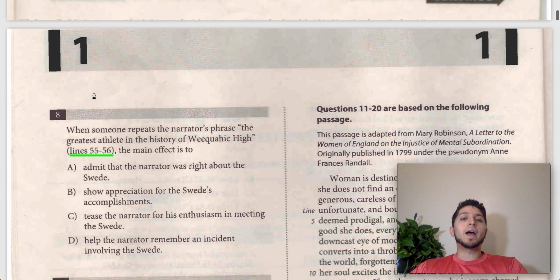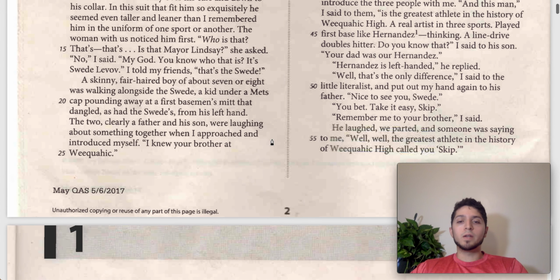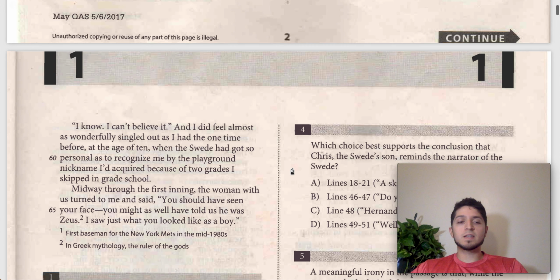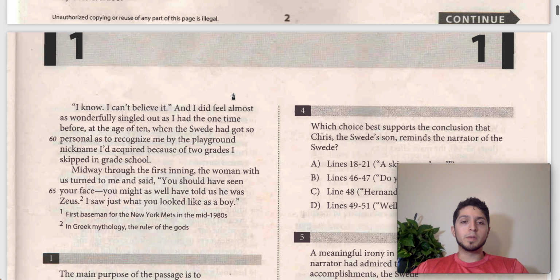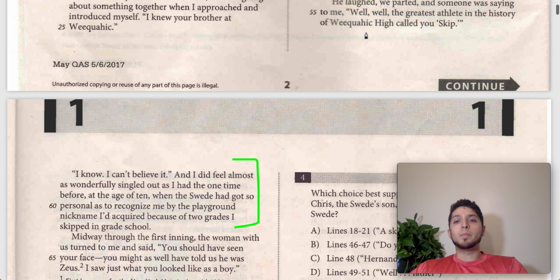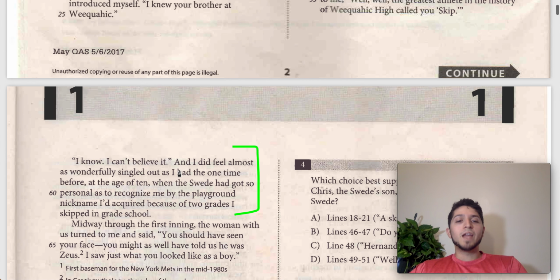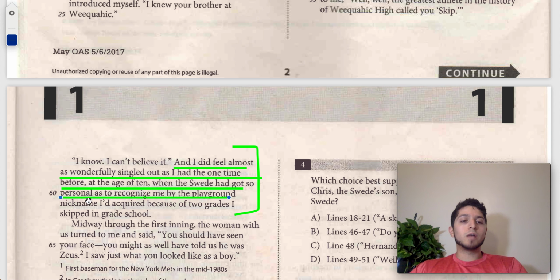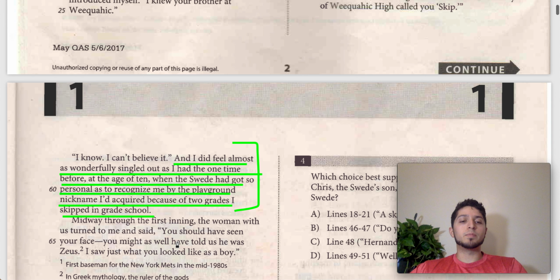So let's go back and start by looking between line 55, 56 and line 66. Maybe we look in this paragraph here, and sure enough, here it goes. He can't believe it, and here he's talking about the Swede calling him Skip. Then he says, "and I did feel almost as wonderfully singled out as I had the one time before, at the age of 10, when the Swede had got so personal as to recognize me by the playground nickname I'd acquired because of 2 grades I skipped in school."